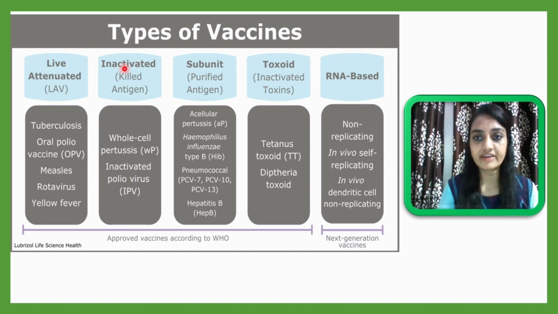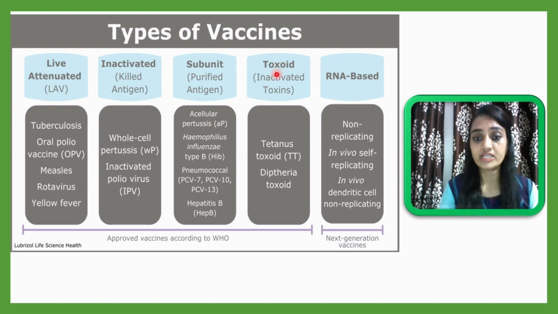Inactivated means the pathogen or antigen is killed or inactivated, like whole cell pertussis, and inactivated poliovirus, that is called IPV. So poliovirus vaccine can be used in two types, that is oral polio vaccine, OPV, and inactivated polio vaccine, IPV. Then subunit means purified antigen, a part of the antigen, like acellular pertussis, Haemophilus influenzae type B, pneumococcal diseases, and hepatitis B. At that time a subunit of the antigen will be utilized.